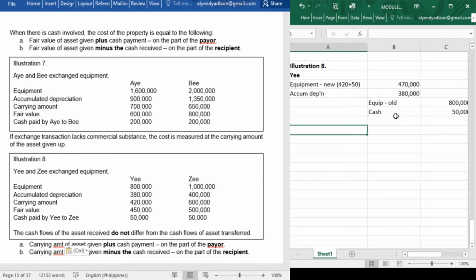Okay? Now next, on the part of Z. Okay. So on the part of Z, still that is equipment new. For the equipment new, we have the fair value of the asset given, that is 500 minus the 50,000, since Z is the recipient of the cash. So this is now 500 minus 50,000.